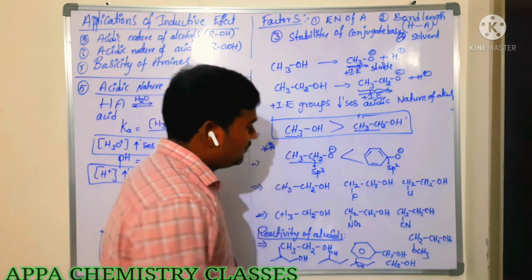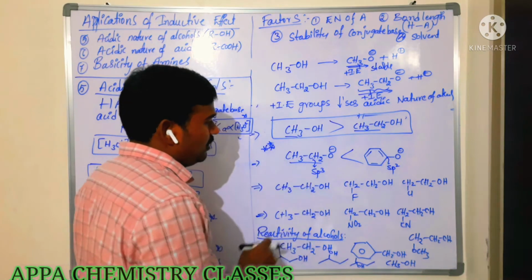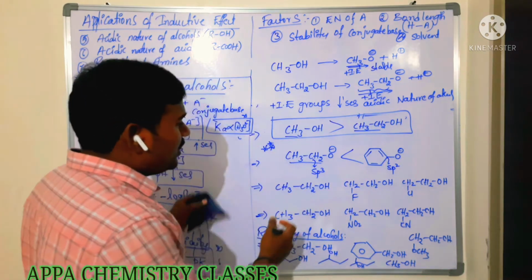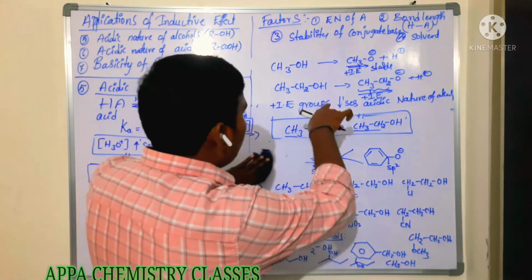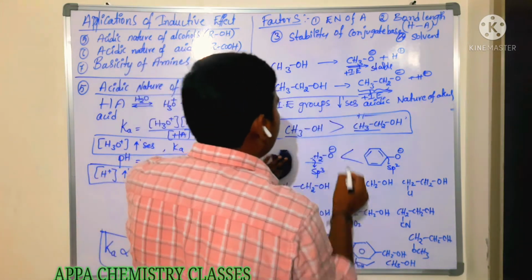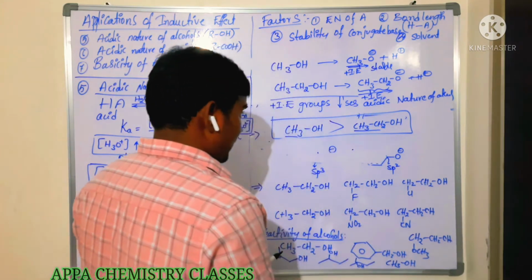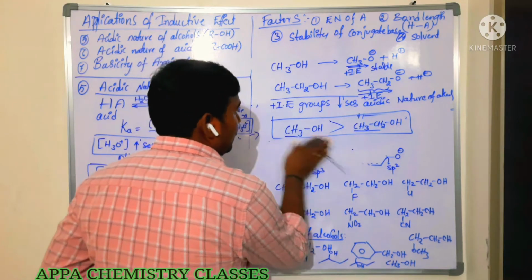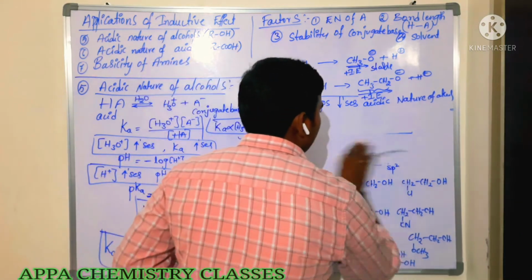Those we will see there. So put a star mark there and you can note them. And we will see one more here. So we had seen this factor, so it is very, very important. Plus I groups decrease the acidic nature of alcohol. So next we are going to see the case of minus I groups.